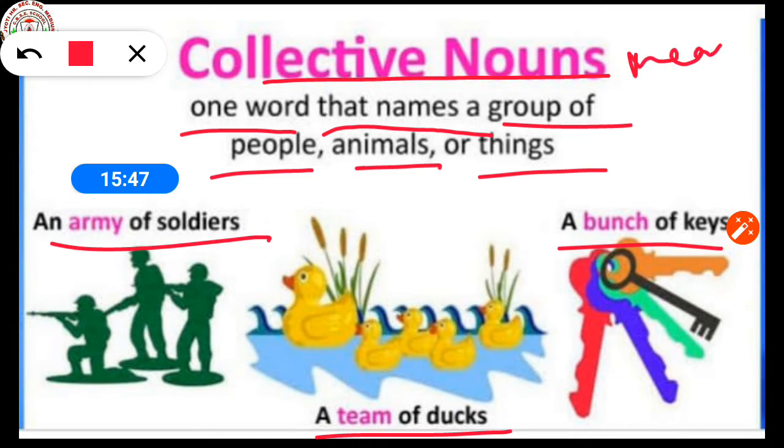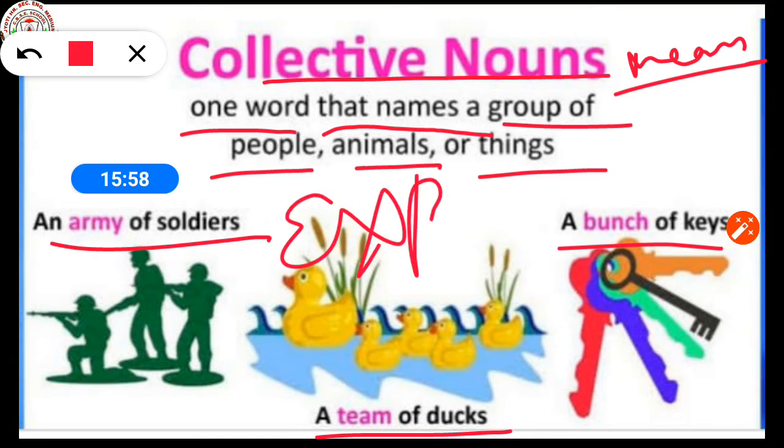Collective noun means one word that names a group of people, animals, or things. So these all examples are related with collective nouns. A collective noun is a collection of people, animals, or things taken as a whole.